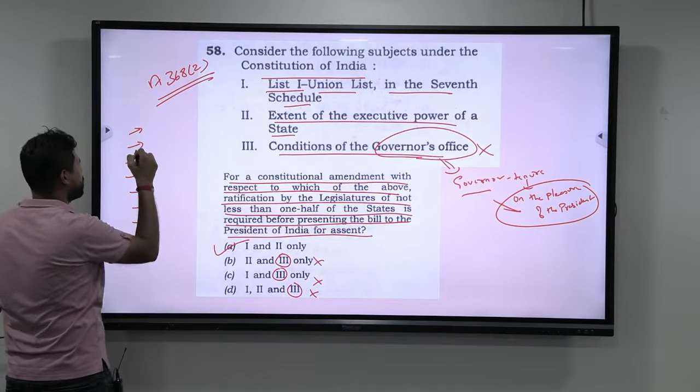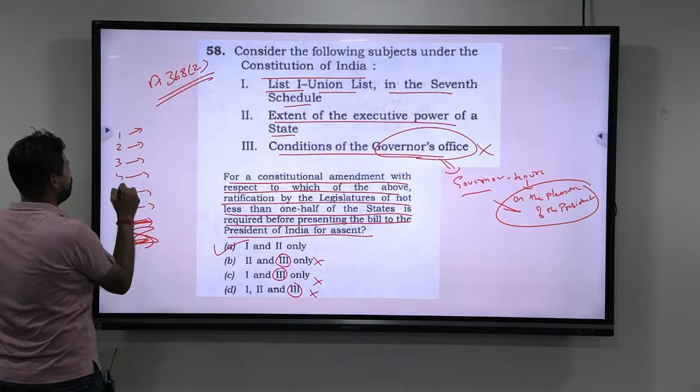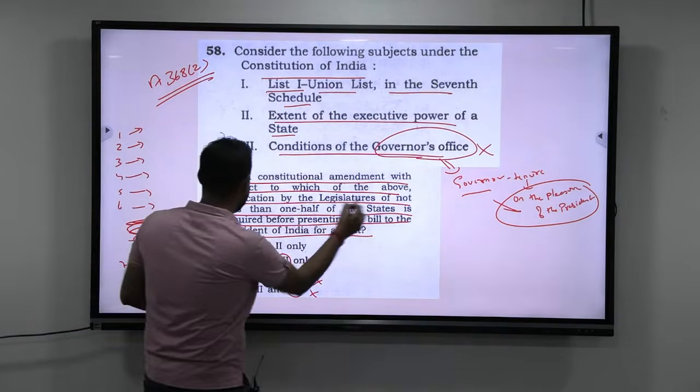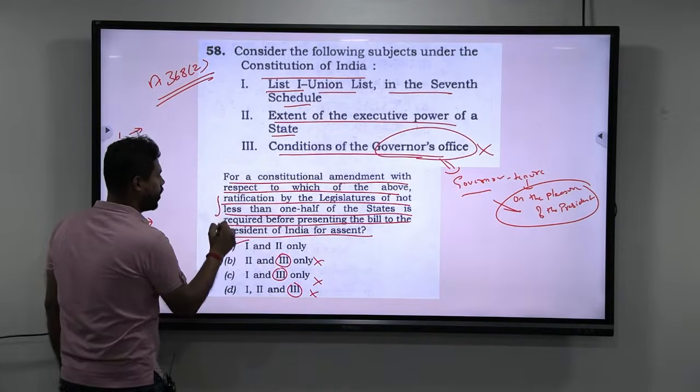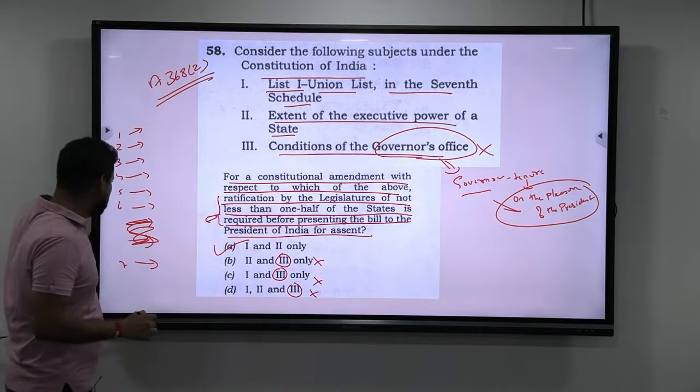They have given 7 conditions. 1, 2, 3, 4, 5, 6, 7. They have given 7 conditions where you need the ratification of the legislature of not less than 1/2 of the states for assent for any constitutional amendment. Now, what are the 7 conditions?